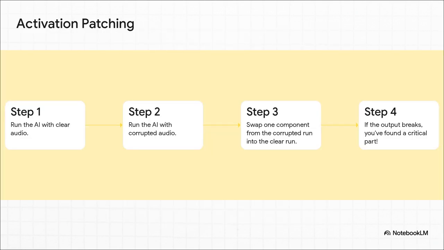One of their coolest tools is this really clever technique called activation patching. Here's the gist of how it works. First, you give the AI some clean, perfect audio. Then, you give it the same audio but with noise or some other corruption. Now, here's the magic part. You take just one tiny component from the corrupted run and swap it into the clean one. If the output suddenly breaks, bam, you've just found the exact part responsible for that specific job.